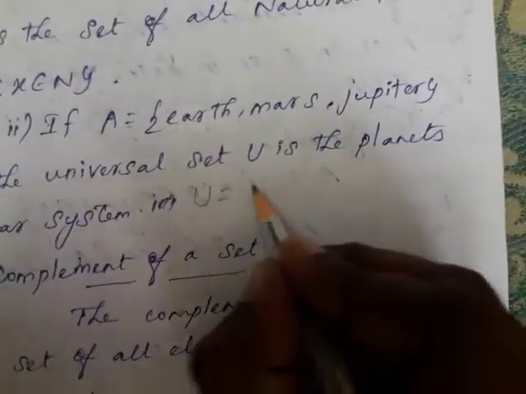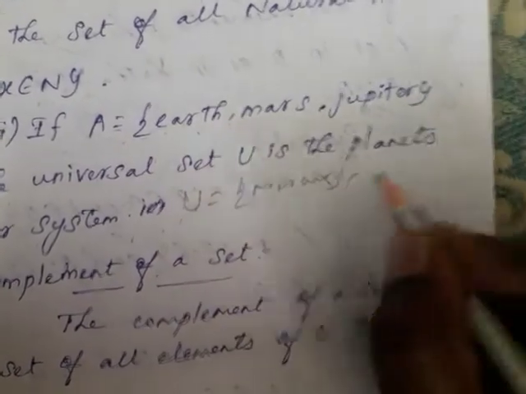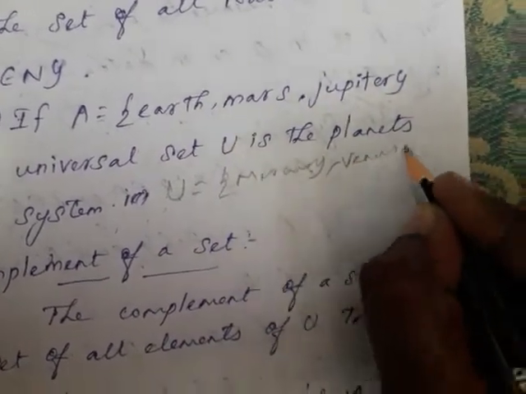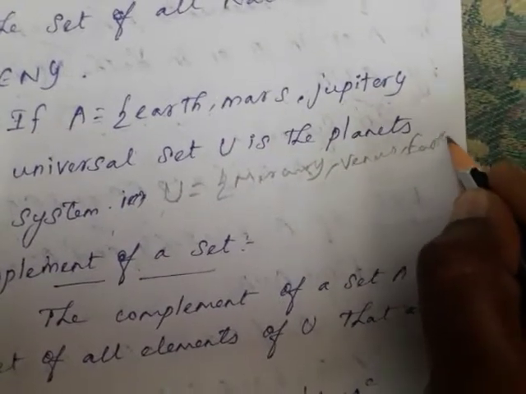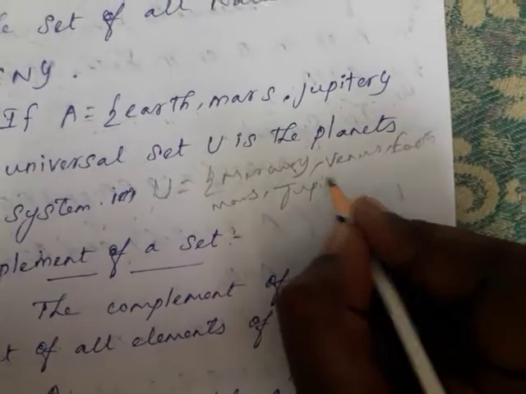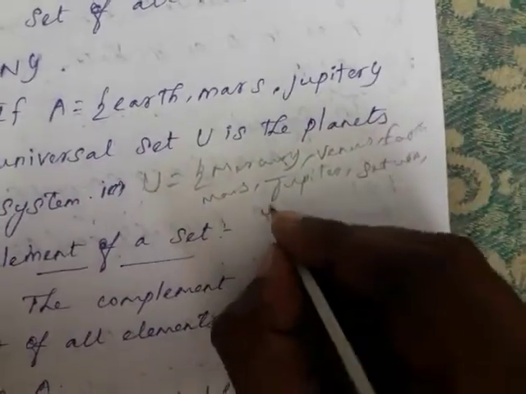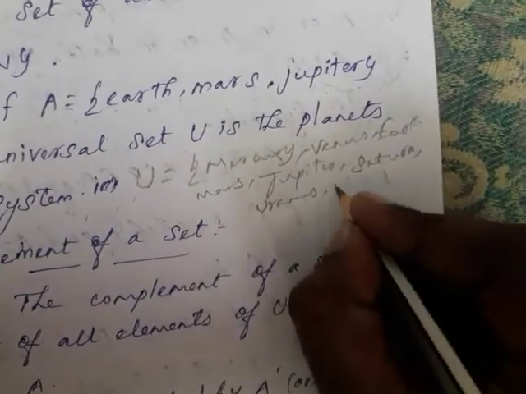So what is the universal set? Mercury, Venus, Earth, Mars, Jupiter, Saturn, Uranus, Neptune.